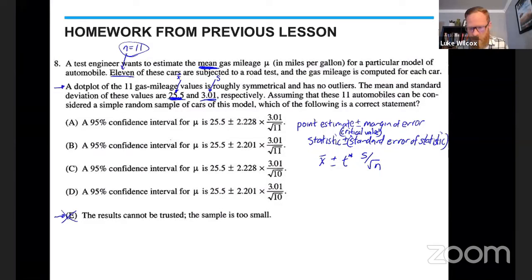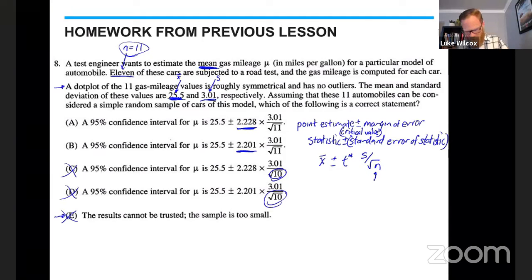Now, as I look at the four other answer choices, right away, I'm noticing that in the bottom, underneath the square root, I see 11s and I see 10s. And I know that it's supposed to be my sample size, which we know is 11. So this right here is incorrect. So I'm going to get rid of answer choices C and D. And I'm left with just answer choices A and B. And I notice the only difference between those two is this T star critical value.